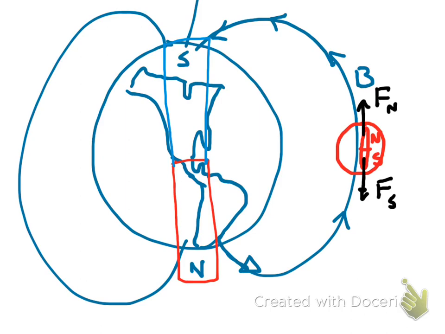So that way, when we have a compass with a north and a south pole, the north pole of the compass is going to point in the direction of the magnetic field, which goes towards the geographic north pole, which is the magnetic south pole.